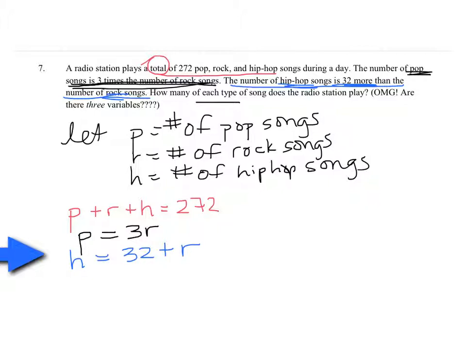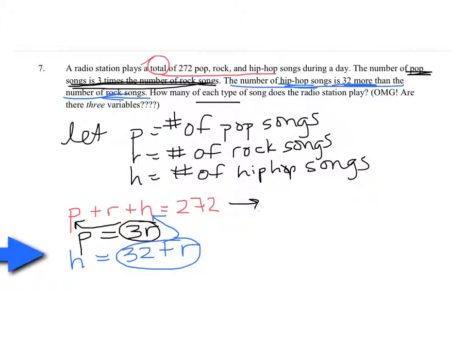Therefore, I can substitute 3R for pop in my first equation, and I can also substitute 32 plus R for H in my original equation.